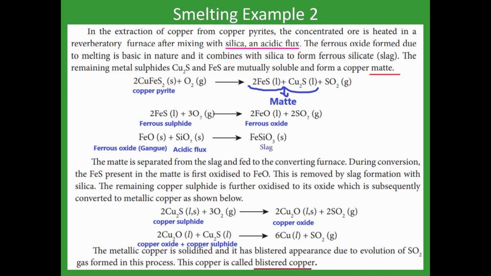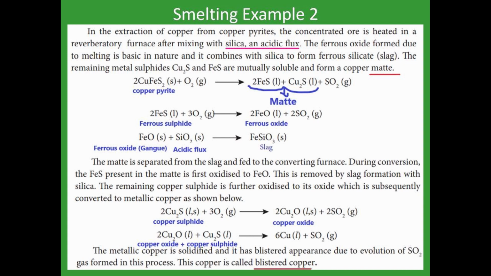That impurity is of basic character. The ferrous oxide is of basic character, so we are using a flux which has acid character. Here the flux is SiO2. It is an acid one because the ferrous oxide gangue is of basic character. Then FeO plus SiO2 react together, it gives FeSiO3, that is slag. The slag is nothing but a stone-like substance. We can easily remove this stone.